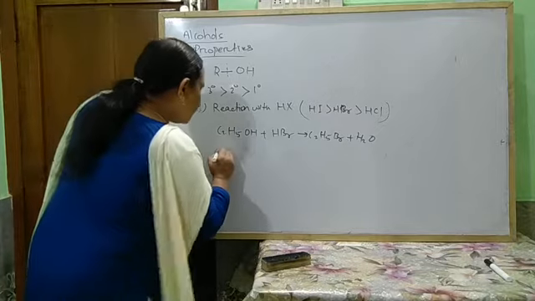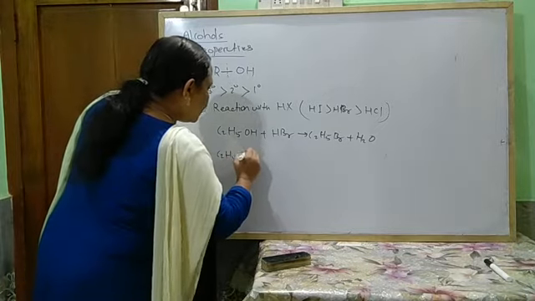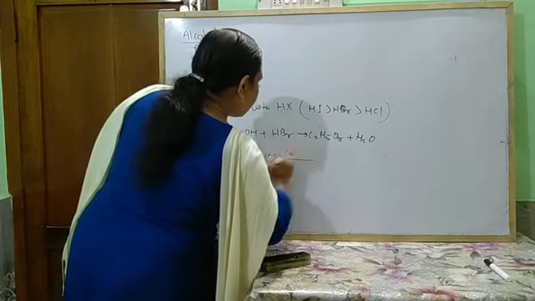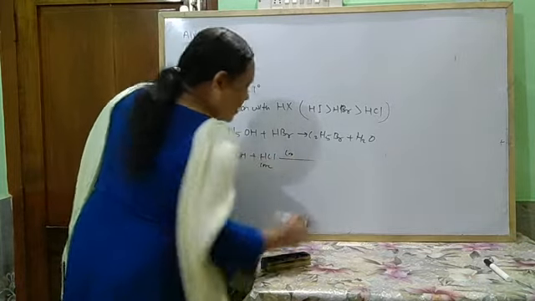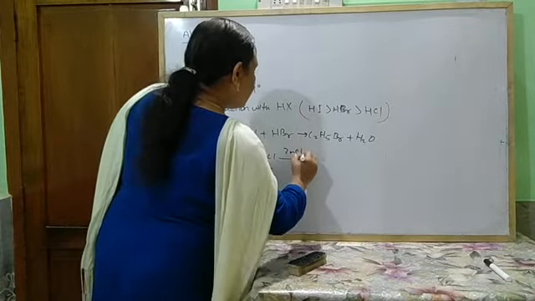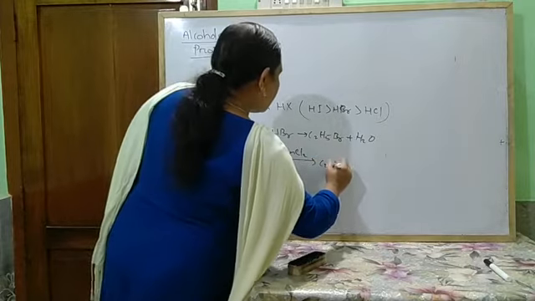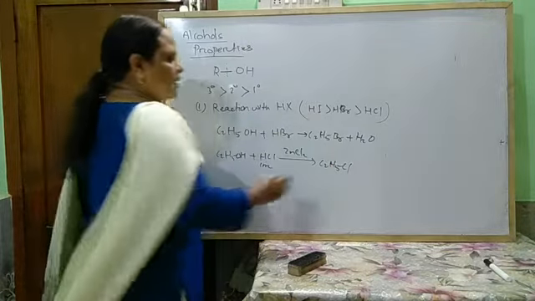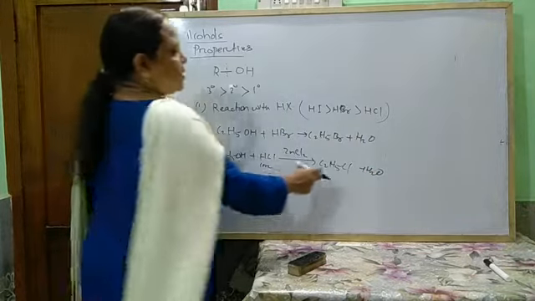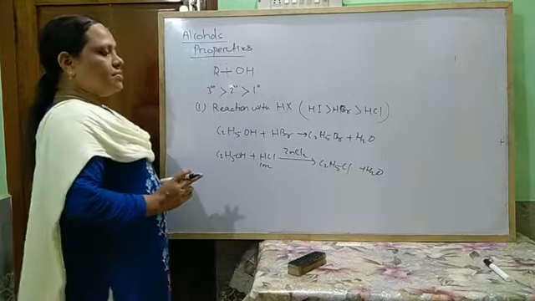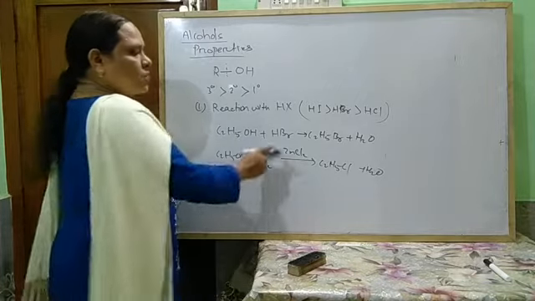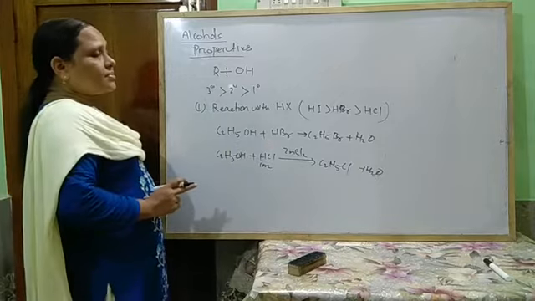So it reacts with concentrated HCl in presence of anhydrous zinc chloride to form C2H5Cl plus H2O, and this, being insoluble in water, forms turbidity, which can be identified. Secondary and tertiary alcohols also respond to this test.